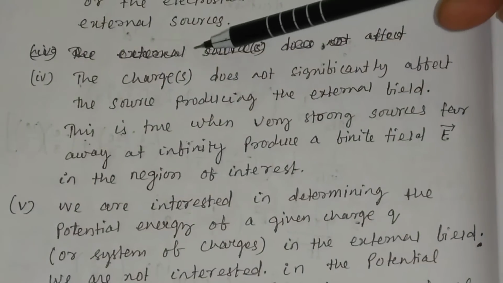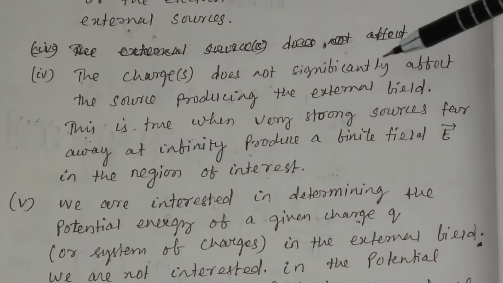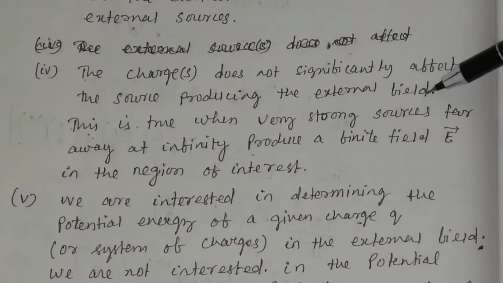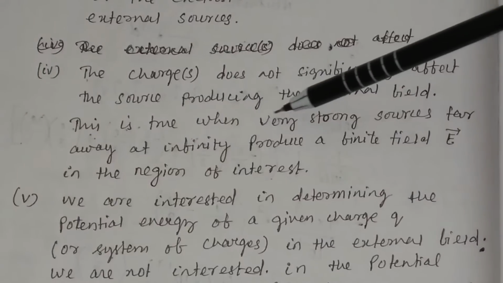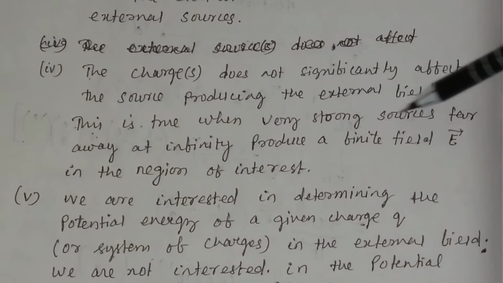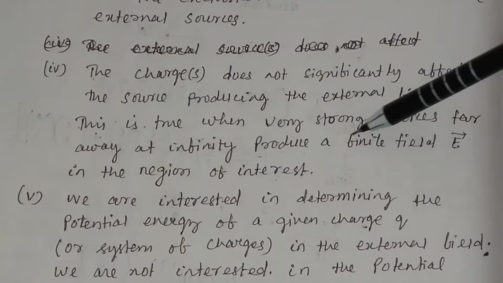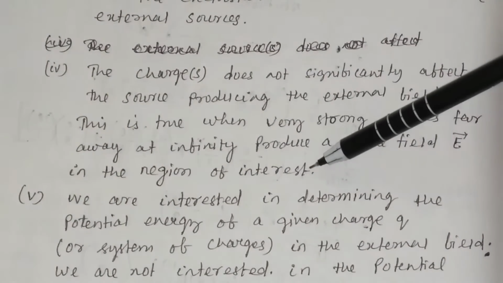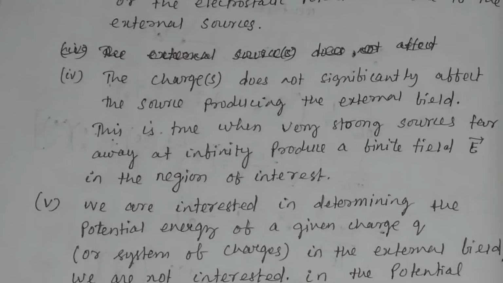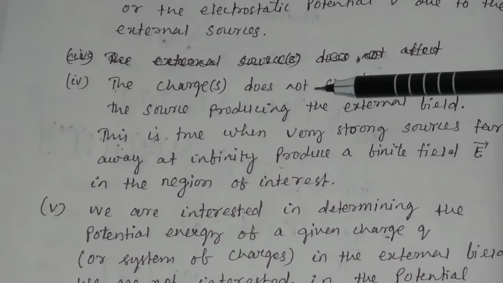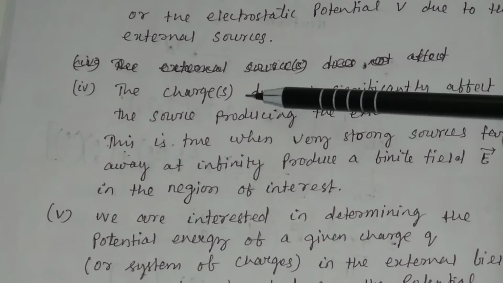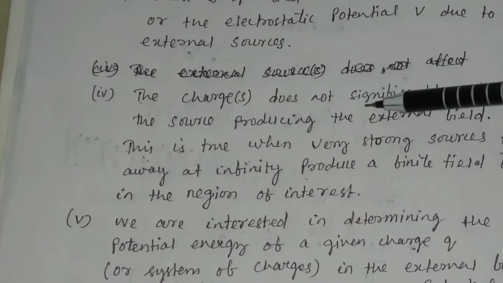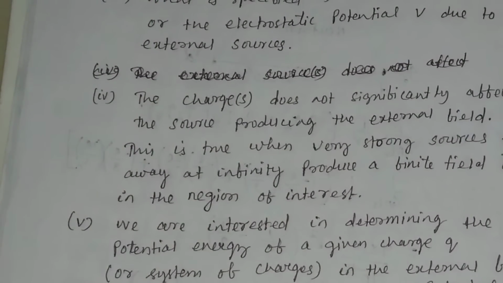The next point is, the charge or charges do not significantly affect the source producing the external field. This is true when very strong sources far away at infinity produce a finite electric field E in the region of your interest. So while finding the potential, you should remember that the charge does not significantly affect the source producing the external field.